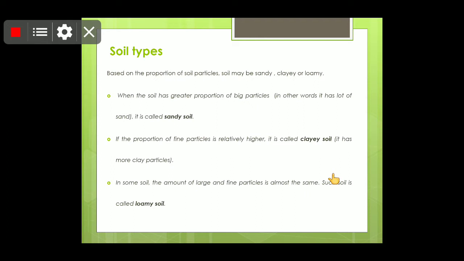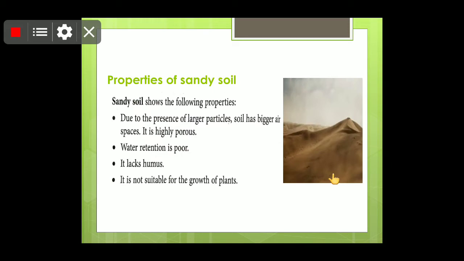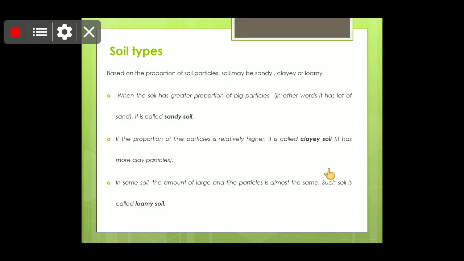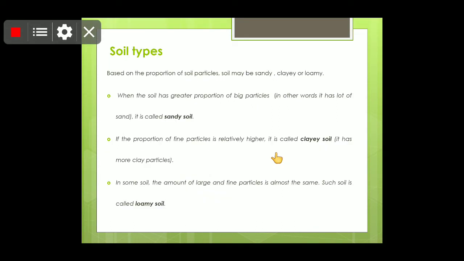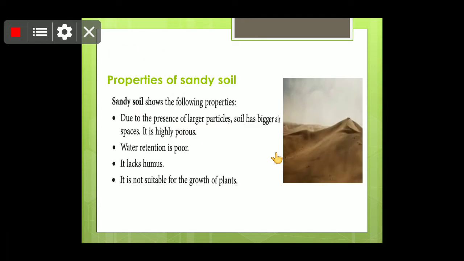If the portion of fine particles is relatively higher, it is called clay soil. It has more clay particles. The potter uses this clay soil because it has good water holding capacity. Now in some soil, the amount of large and fine particles is almost the same. Such soil is known as loamy soil, and it is the best soil for the growth of plants.